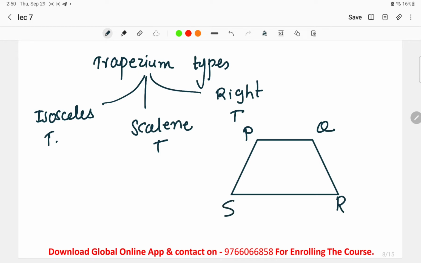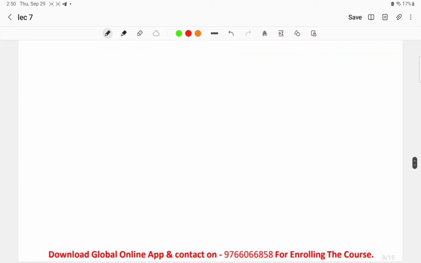In this trapezium, the non-parallel sides are PS and QR. These are the two non-parallel sides, and if the length of PS and QR is the same, then this is called an isosceles trapezium. When the non-parallel sides have the same length, that is called an isosceles trapezium. Okay, now this was the isosceles trapezium. Now what is the scalene trapezium?